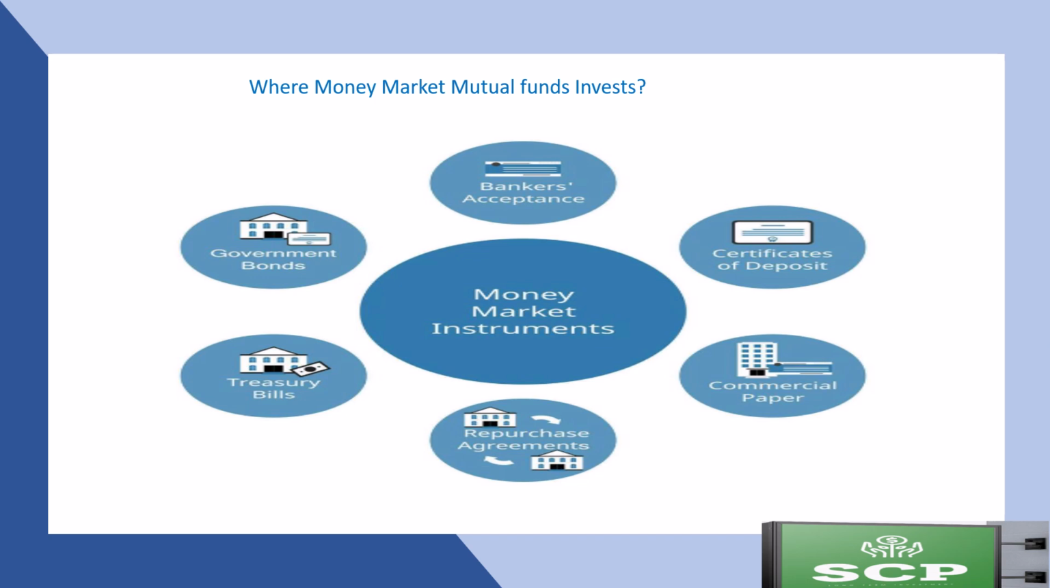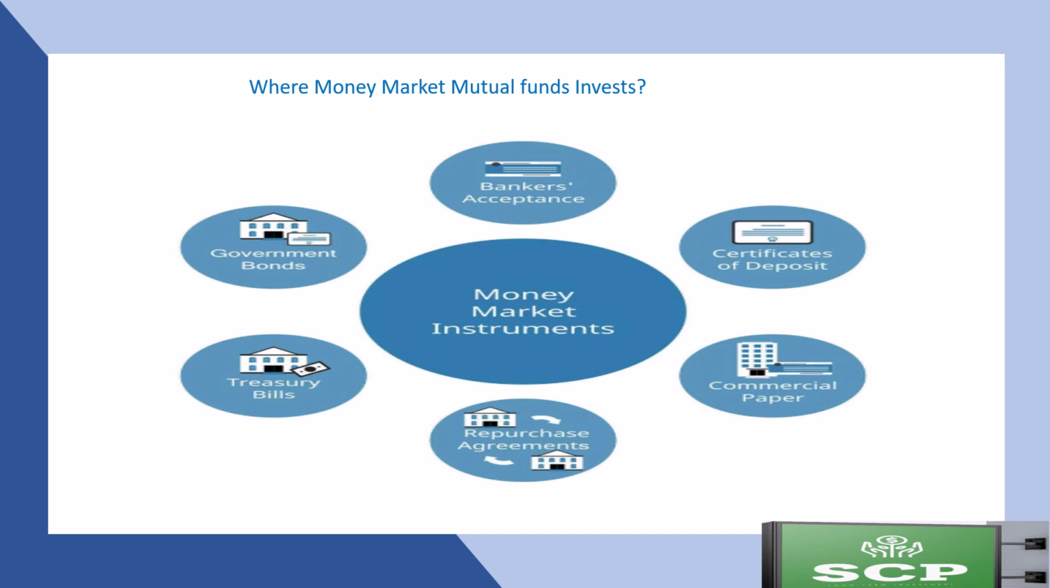Treasury bills, also called T-bills, are short-term government securities with a maturity of 1 year or less, considered very low risk. Commercial paper is unsecured short-term debt issued by corporations to fund their immediate operational needs. Certificates of deposit are time deposits issued by banks with fixed maturities and interest rates.